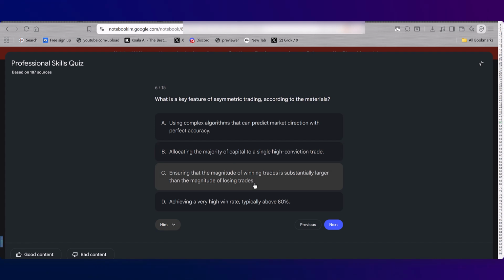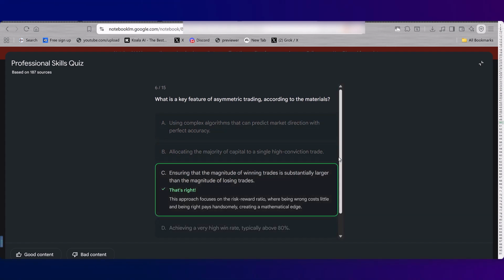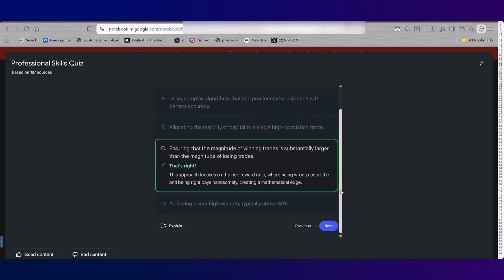You want an asymmetrical performance curve based on your wins versus your losses. Magnitude of winning trades is substantially larger than the magnitude of losing trades. That means you are letting your winners run.